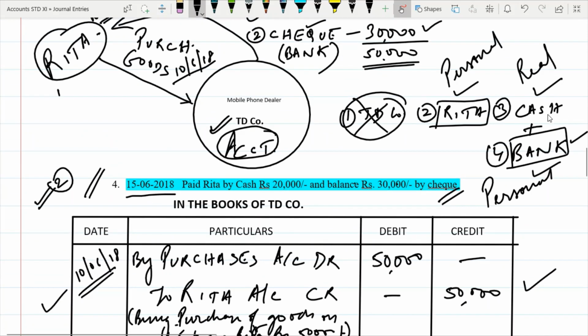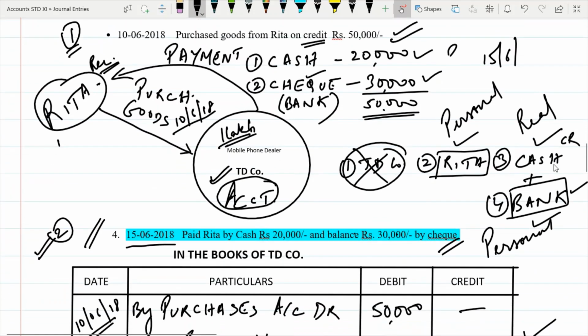Next, cash. Cash is going out or coming in? Cash is going out of our business. Suppose we have 1 lakh rupees, and from 1 lakh, 20,000 is going out from our business. So cash is going to be credit. And the bank account. The money is being paid from our bank account, say our SBI bank account.